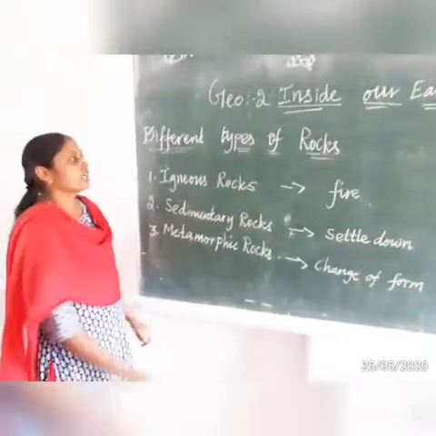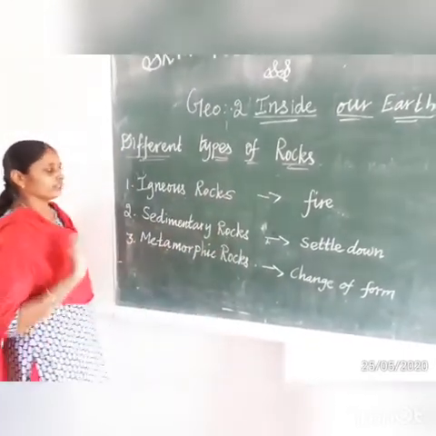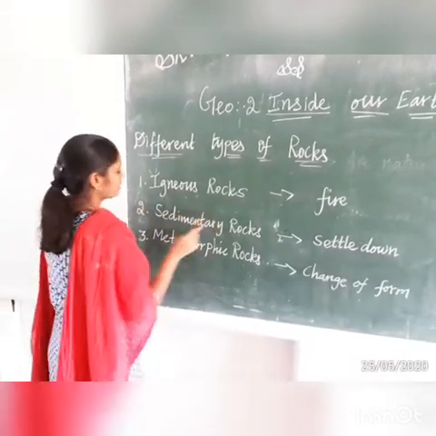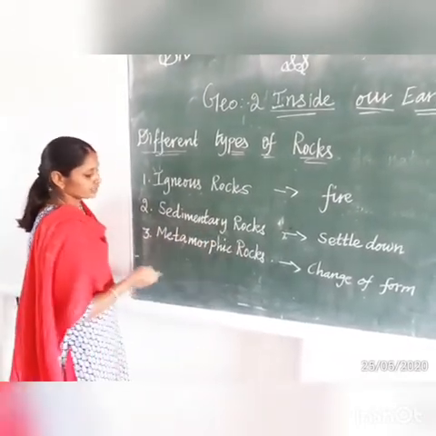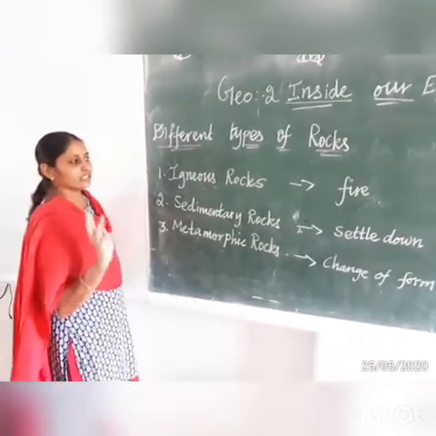Now we are going to discuss the different types of rocks. We have 3 different types of rock: first igneous rocks, second sedimentary rocks, and third metamorphic rocks.